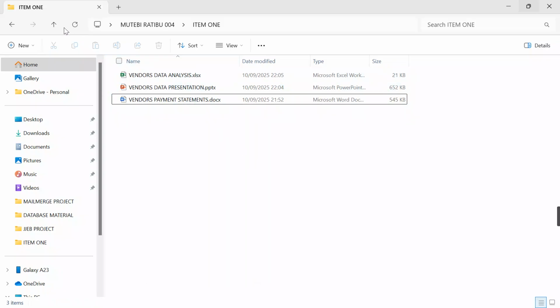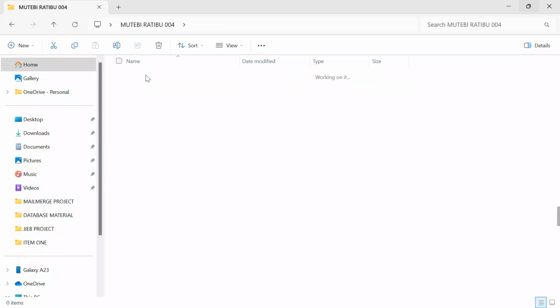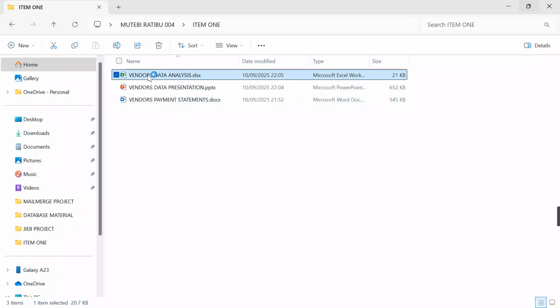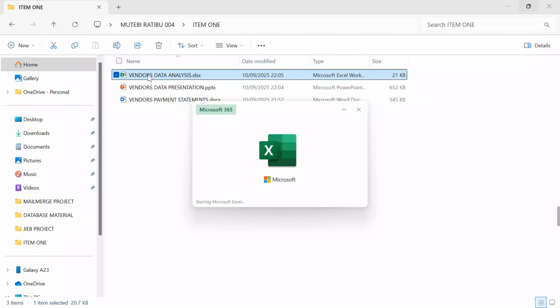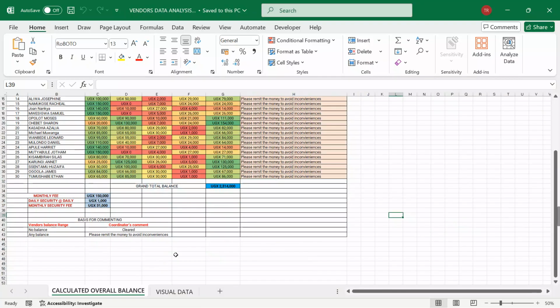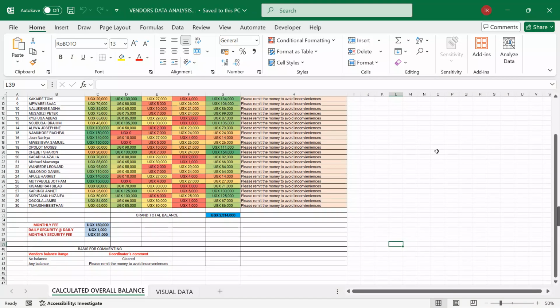So now, in my item 1 folder, I have only left 3 files from 3 applications, which I want the evaluator to mark. So I'll come here, I first even check through, is everything on point? I open my spreadsheet, I check, is everything on point? Oh, this is my work, okay.